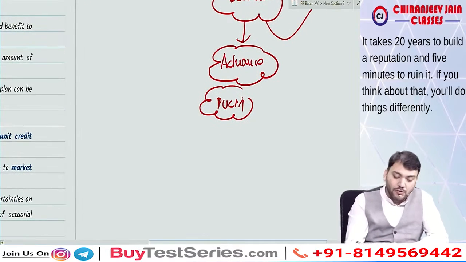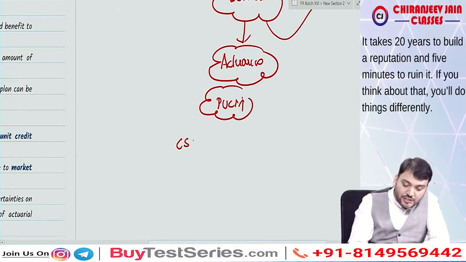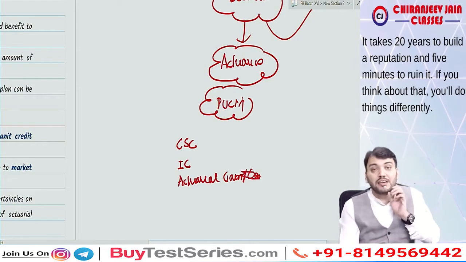Correct. Now in this, when we recognize the expense, three types of expense we need to recognize. One is known as current service cost, one is known as interest cost, and one is known as actuarial gain or loss. So these three will be recognized under which plan? Defined benefit plan.